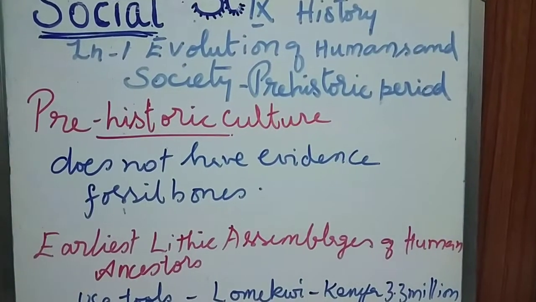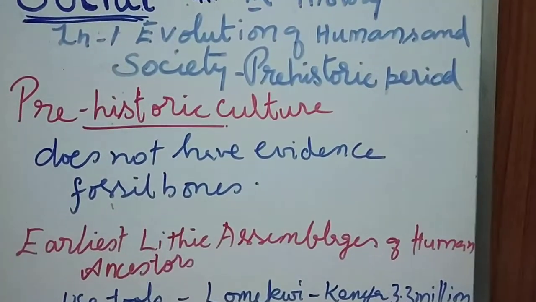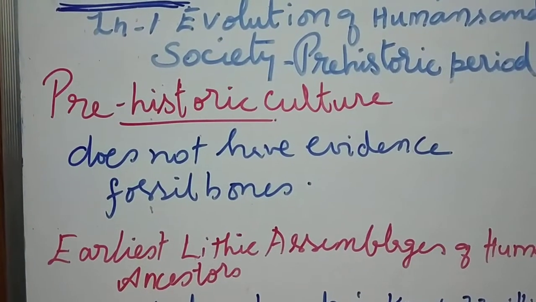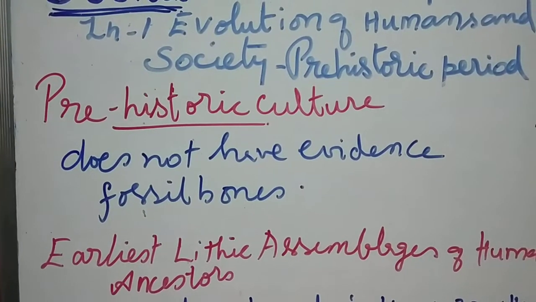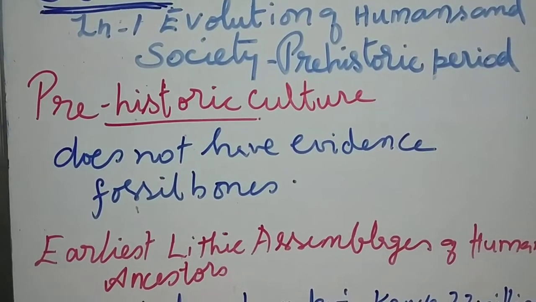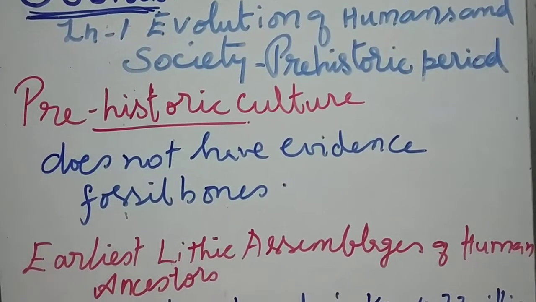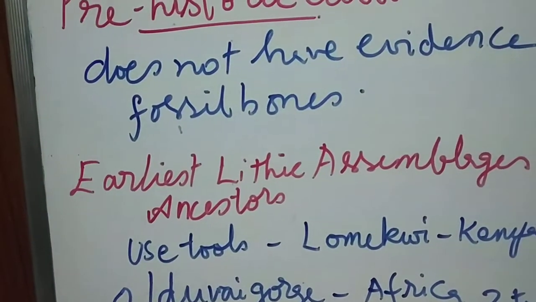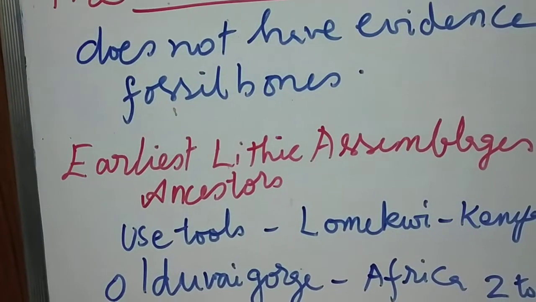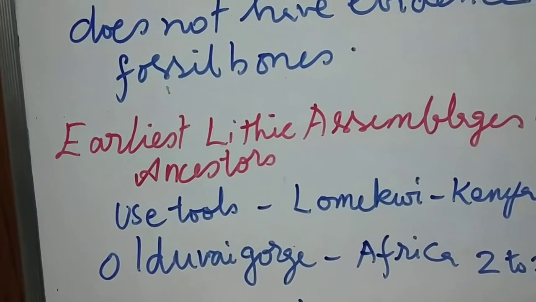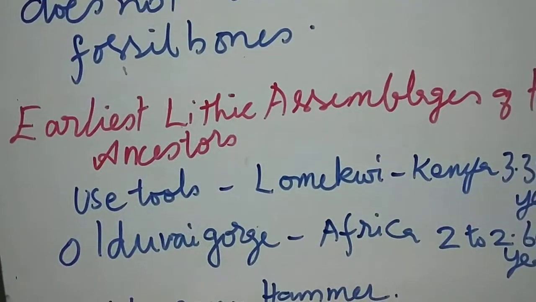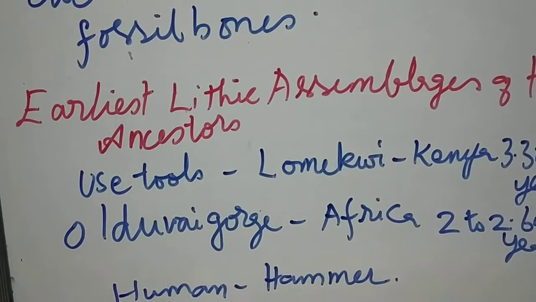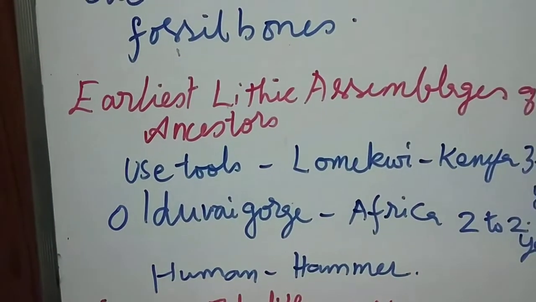Prehistoric culture. In this period, they don't have any evidence. Only the fossil bones are there. According to that, they are classifying the species Homo habilis, Homo erectus, and Homo sapiens. So this is the early lithic assemblage, Olduvan technology, lower, middle and upper Paleolithic and Mesolithic culture. That only, one by one, we are going to see. The prehistoric period is divided into these things.